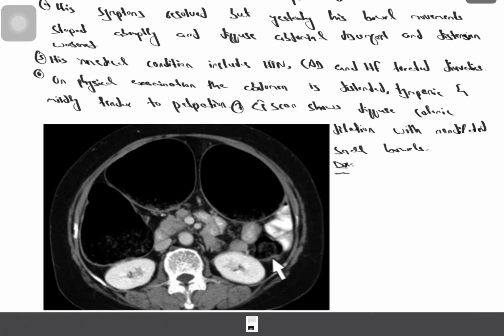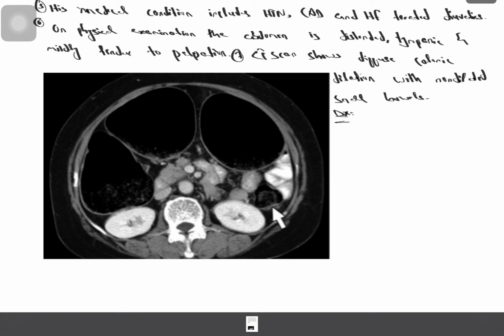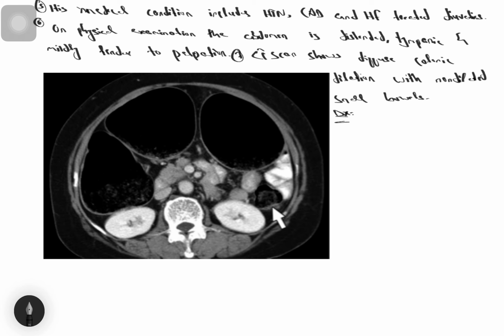So based on these hints and the CT scan showing diffuse dilation of the large bowel, his recent watery diarrhea and his recent use of diuretic, the diagnosis of this question is acute colonic pseudo-obstruction, which is also called Ogilvie syndrome.